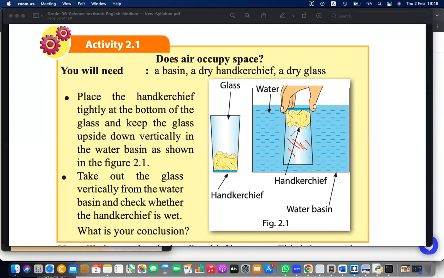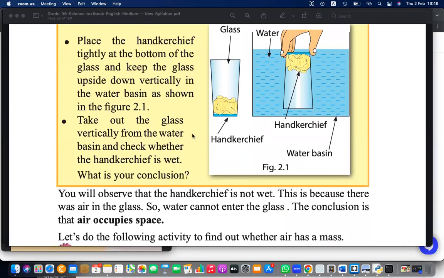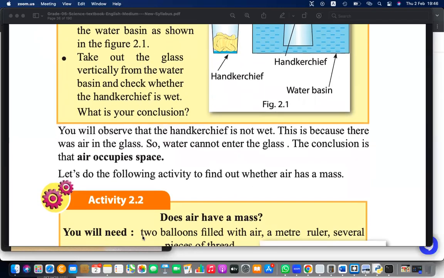But if you tilt or rotate this a little, then it will start, because the air will move out, and to fill the gap, water will fill it. But if you keep it in this way, it will not make this handkerchief wet. This is a proof that it occupies space. Here you will observe that the handkerchief is not wet. This is because there is air in the glass, so water cannot enter into the glass. So air occupies space. This is another one. And also another thing to check is this balloon example.